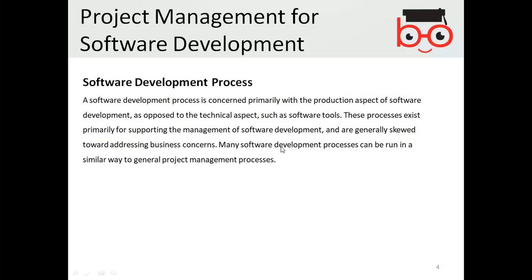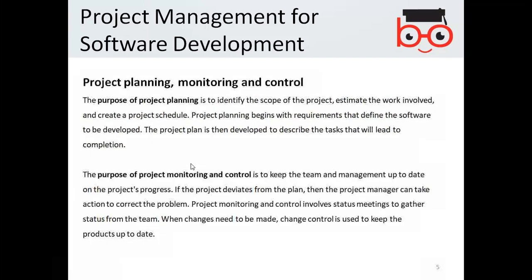Many software development processes can be run in a similar way to general project management processes. So the process involves different general project management techniques, and you have to go through your software development process by using project management.